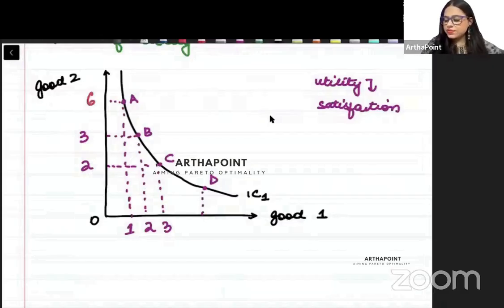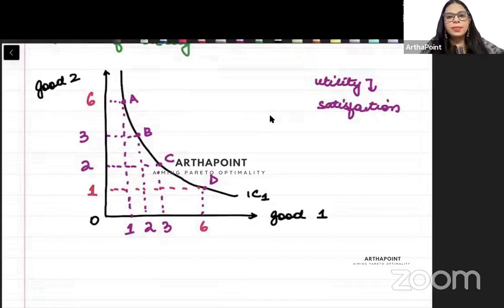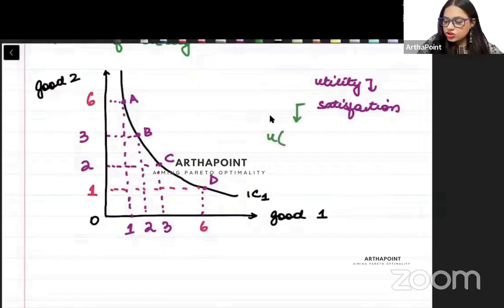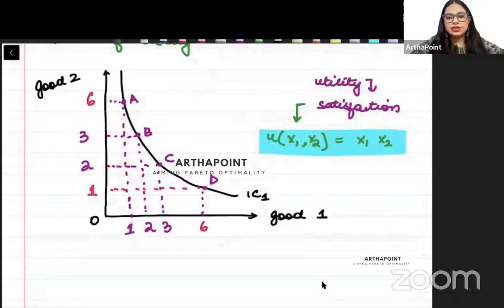Let's make this 6. Here I have 6 units of good 1 and 1 unit of good 2. ठीक है. And suppose I have defined my satisfaction. कैसे define किया मैंने बच्चे? My satisfaction from the two commodities is equal to the product of the commodities. This is how I have defined my utility. इस तरीके से मैंने अपने यूटिलिटी को डिफाइन कर दिया.